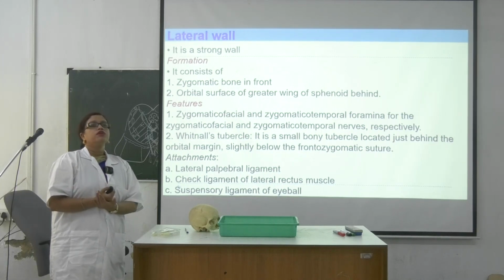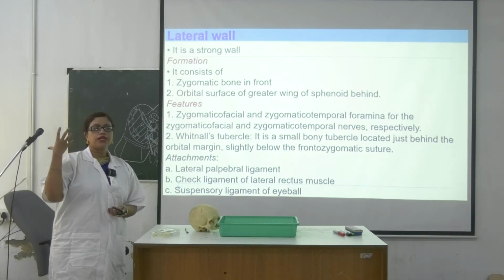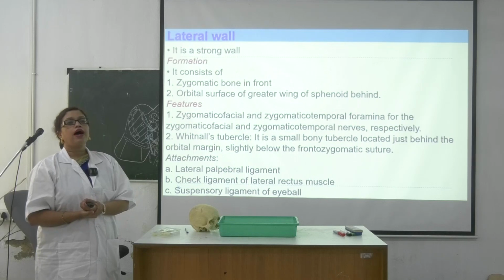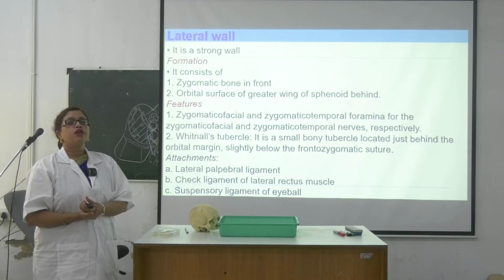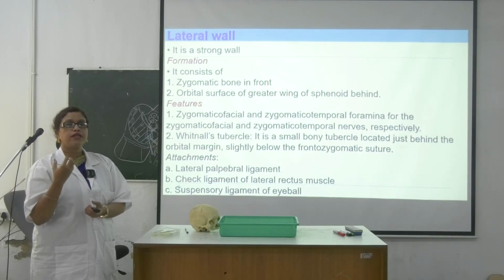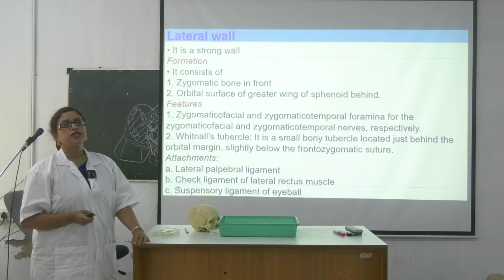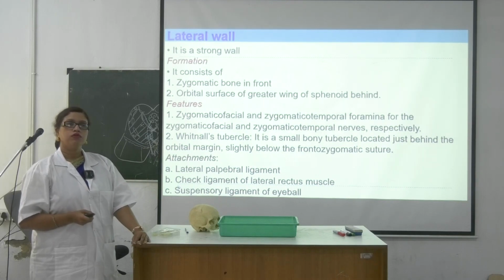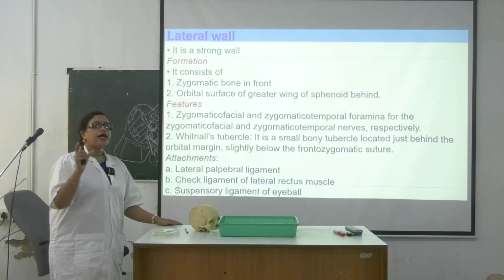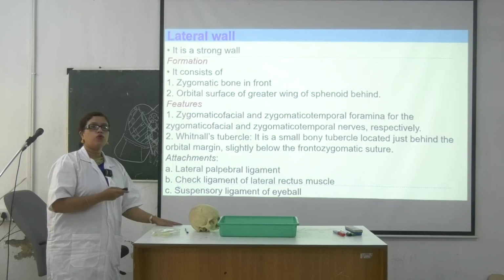If suppose any injury to the face, okay, injury to the face, external injury to the face, the eye is not sagging down. Suppose maxilla has been injured, but the eyeball is not sagging down. Why? Because the suspensory ligament of Lockwood. Okay, I will show you the picture. So the eye would be remain intact on the this boundary. Okay, it won't sag down.